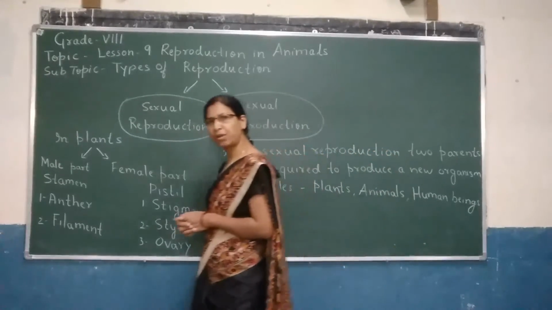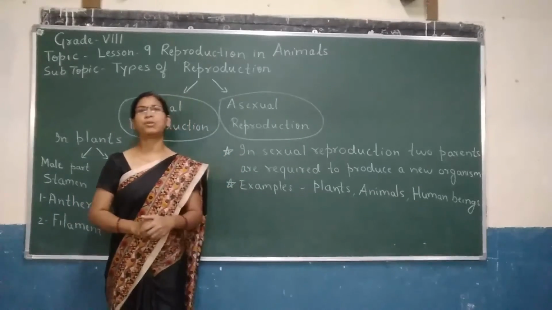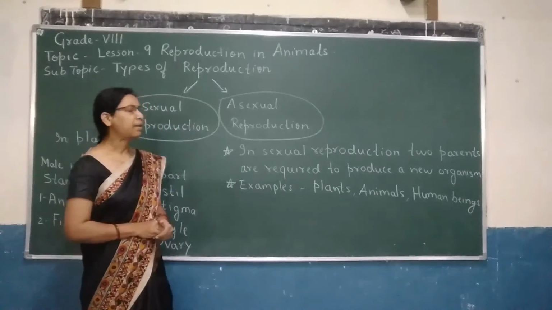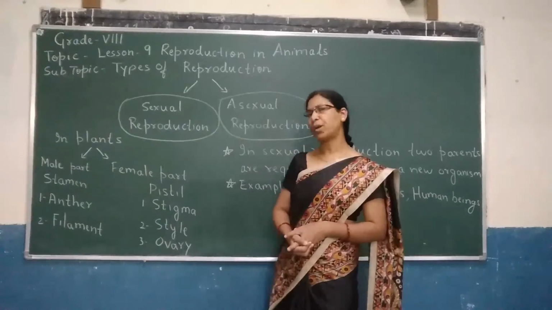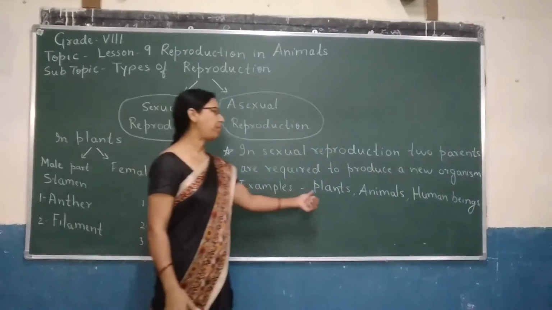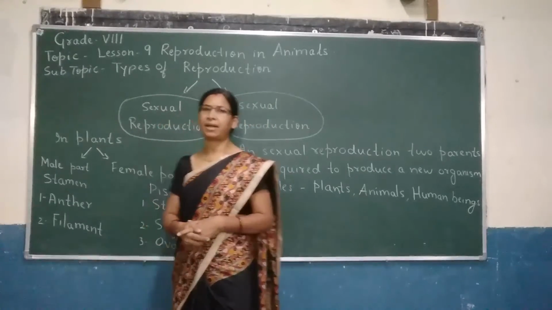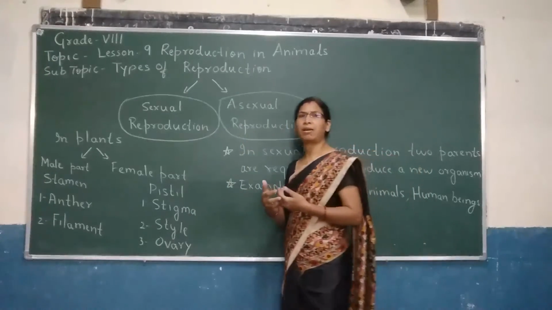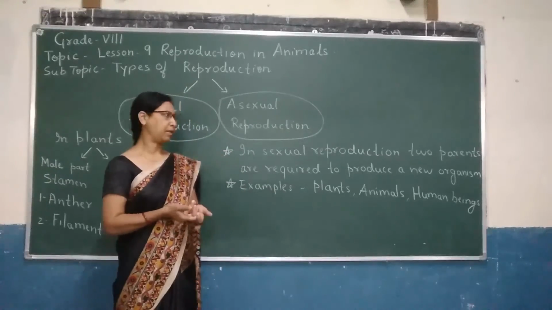In case of sexual reproduction, two parents are required to produce a new organism. It occurs in case of plants, animals, human beings, etc. Whereas in case of asexual reproduction, a single organism or single parent is able to produce the offspring.